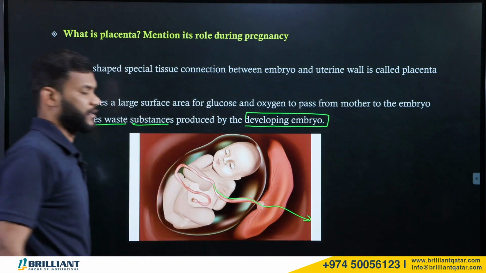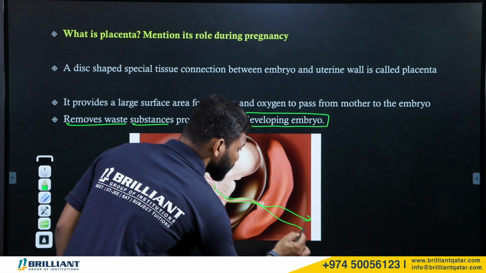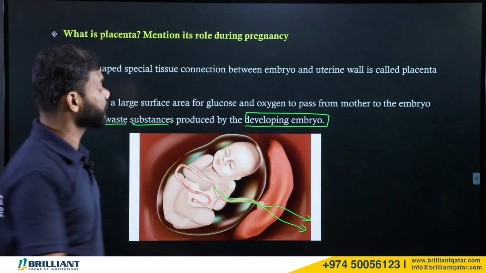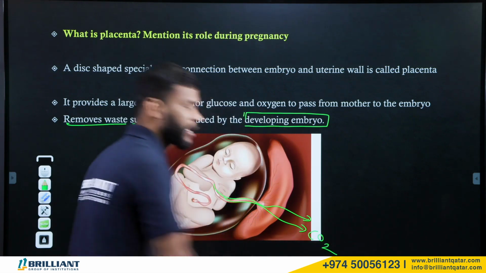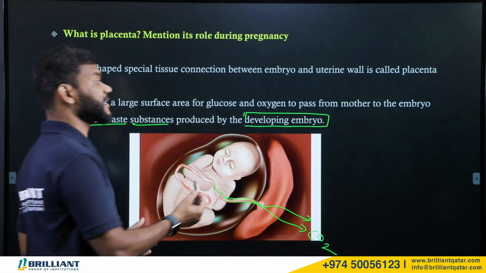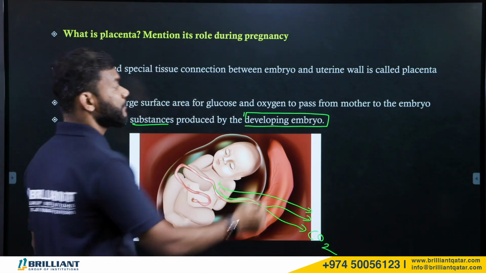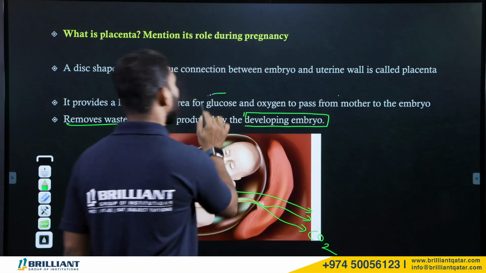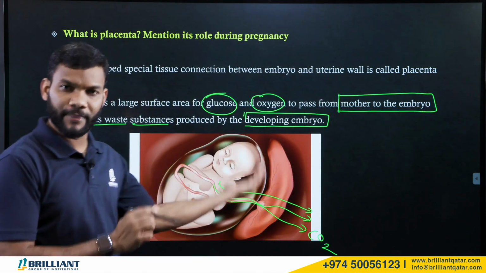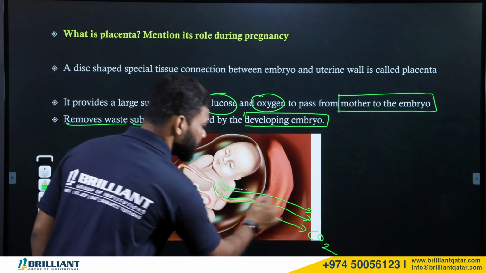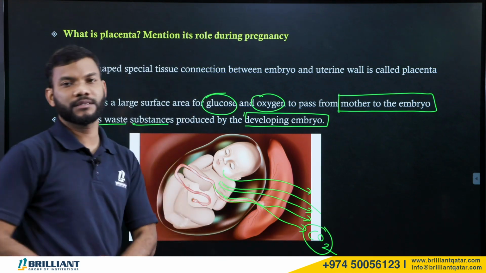removed through the placenta. So the placenta is actually used for removal of waste material, and also removal of carbon dioxide. What is the direction? From fetus to mother's body. Look here, the food material, glucose and oxygen, will be from mother's body to embryo. But the removal of waste material and carbon dioxide will be from fetus to mother's body.